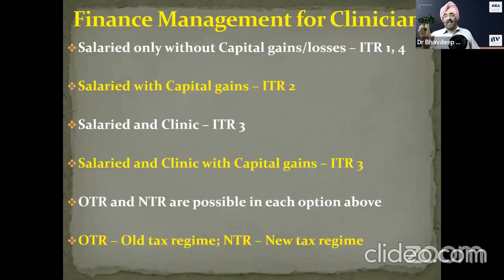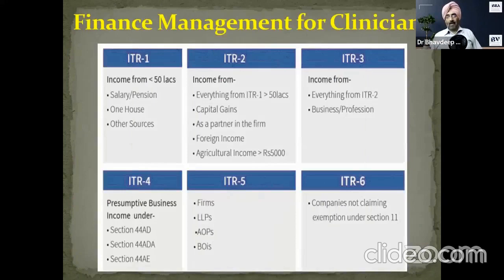If you're salaried only, without capital gains or losses, that is no selling in property, no selling in mutual fund, ITR 1 and 4. You can file 4 also. Now 4 has been modified since 2 years. You can file 4 also. Salaried with capital gains, ITR 2. I told you already, ITR 2 is capital gains.